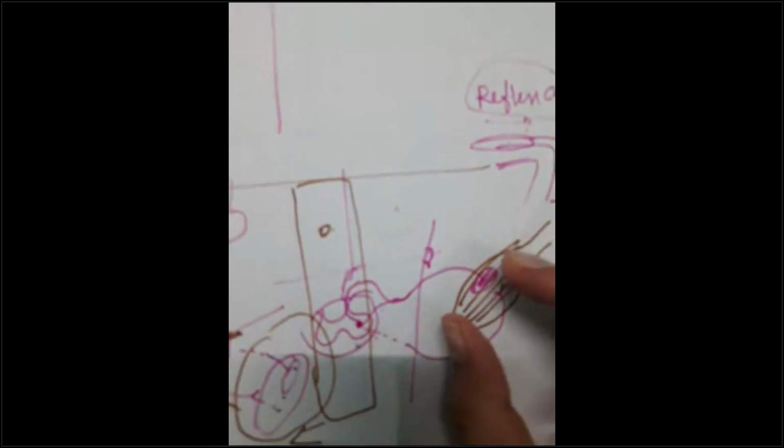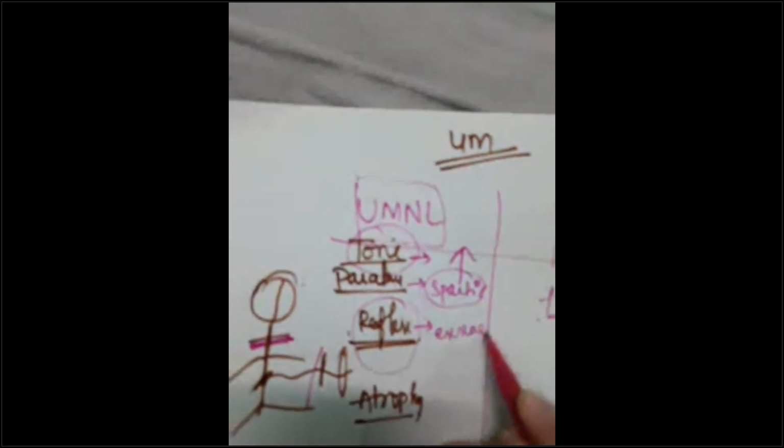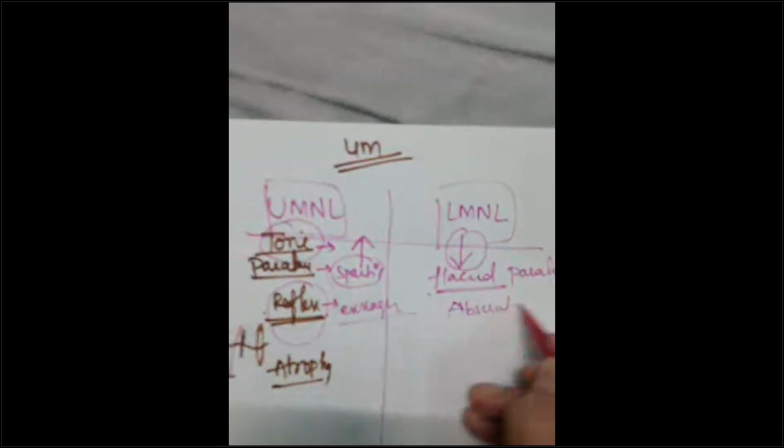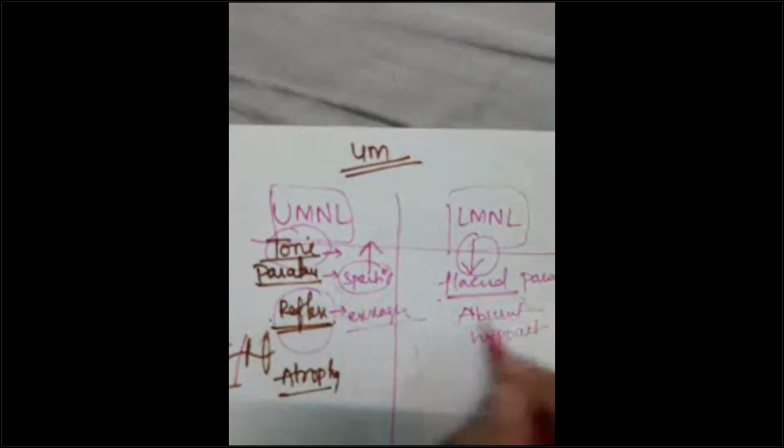If I tap the patellar tendon, stretch, the impulse will go through the alpha motor neuron and come to the extrafusal fiber, and it will contract. So no inhibitory influence, so it will be a hyper exaggerated reflex. Hyperactive reflexes or exaggerated reflexes. And here will be absent reflexes or hypoactive reflexes. What is the difference between these two? Absent or hypoactive? When will you get absent or hypoactive?